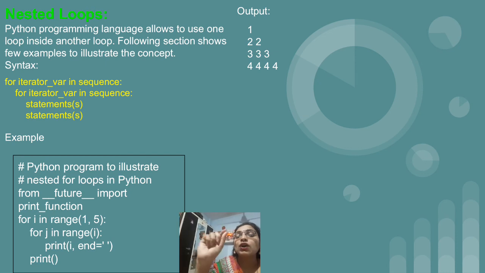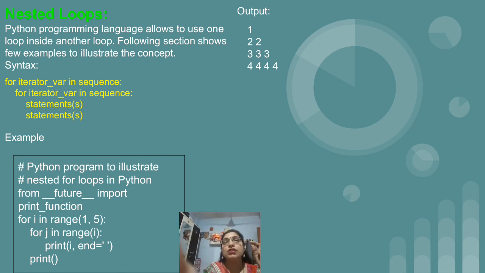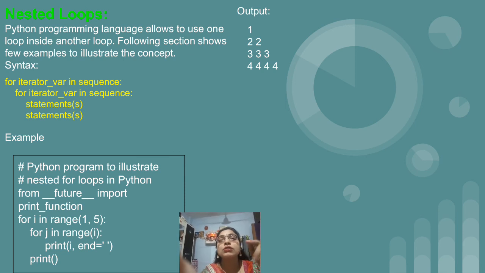So j will again start with the 1. So 1 less than 2 condition is true, and because of which print i. So print i means 2 is printed, and after printing i, we have used end equal to within single quote space. So it is used to give space after 2. So after 2, space will be displayed. Again there will be automatic incrementation, because of which j equal to 2. Again 2 less than or equal to 2 condition is true, right? So because of this, the second time 2 on the second row, second column will be printed.